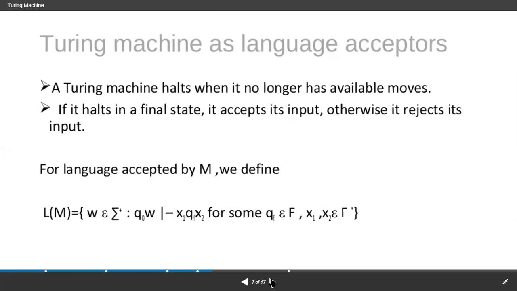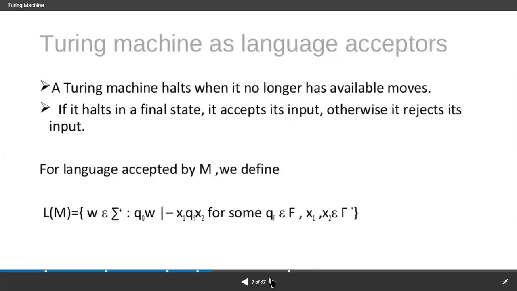And here the Turing machine halts when it no longer has available moves, right? That's one way of doing an acceptance. And doing the halt is nothing but ending the machine, right? Ending the transition mapping function. So when Turing machine we are not having available moves, then we can halt it. Or else if we get a final state, then we can halt. That means we can show that it accepts its inputs, otherwise it rejects its inputs. Those are the two most important things that we're having here.